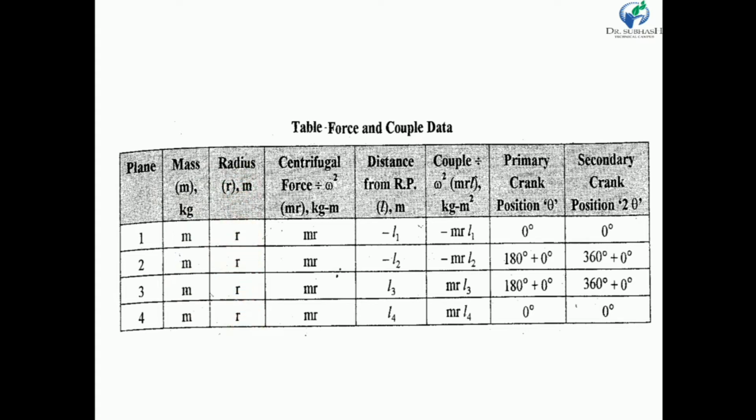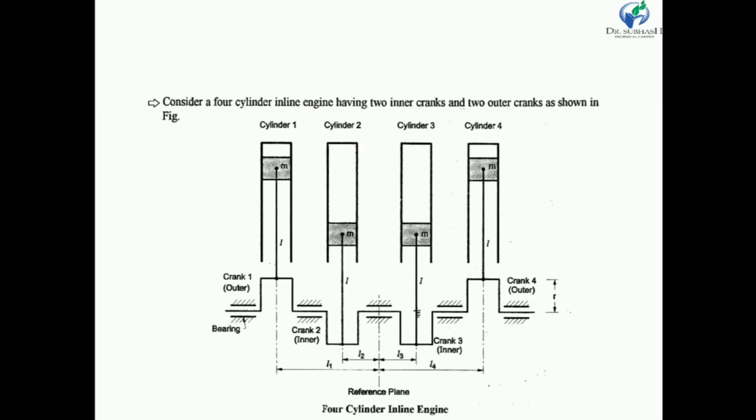So, my dear friends, we know the centrifugal force, but here we consider centrifugal force without omega square, that's why mr. That means we consider the centrifugal force in kg meter. So mr is the centrifugal force for all planes. Now the distance from RP: as seen in figure, this is the reference plane.